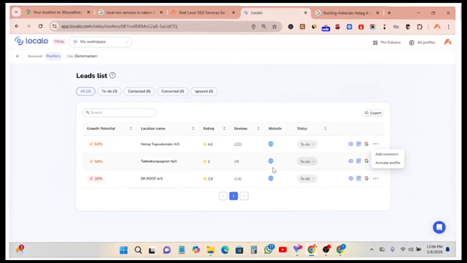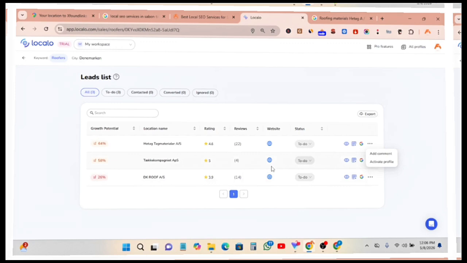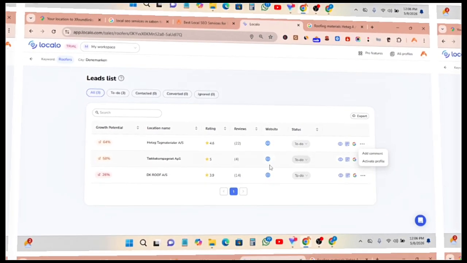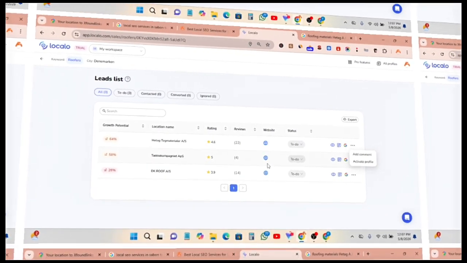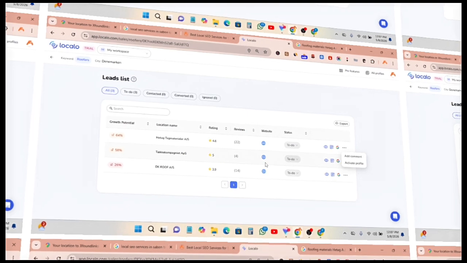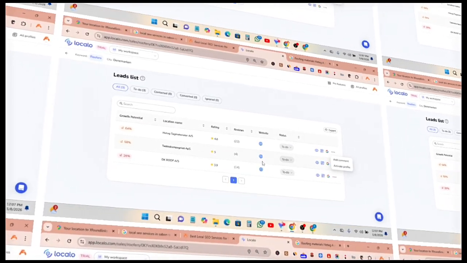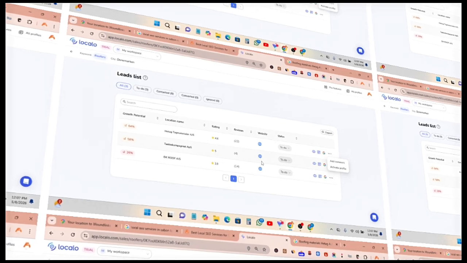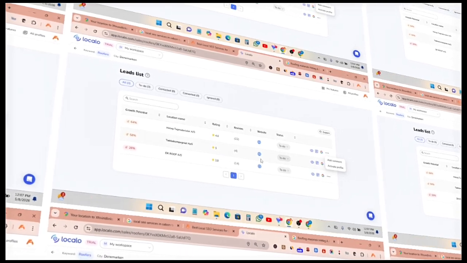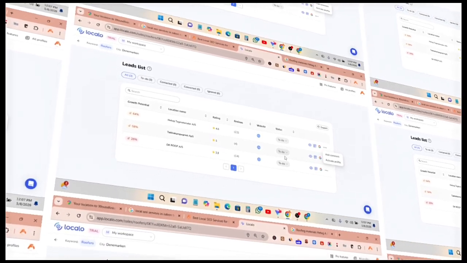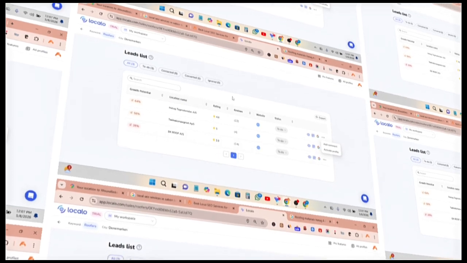Number one, I said make sure you are ranking on Google for specific keywords that your clients or potential clients are searching on Google. The number two is to find businesses manually on Google Maps that are having issues and you want to solve their issues. Then the number three I mentioned is using Localo to also find these businesses automatically. You're not doing manual work here. The tool is helping you find businesses with issues so that you can do your prospecting and you manage them in one place.